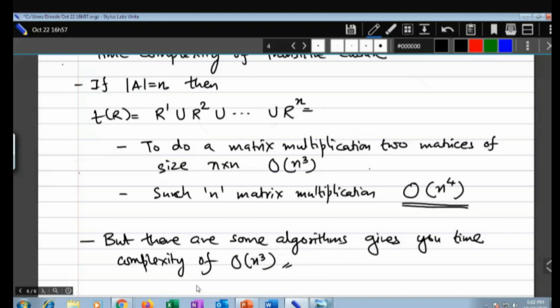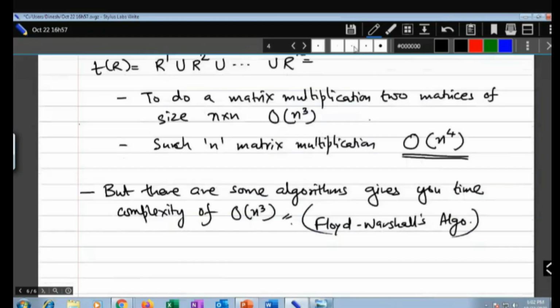An example of such an algorithm is the Floyd-Warshall algorithm. There are many, but we'll go with Floyd-Warshall. The time complexity of the Floyd-Warshall technique to find the transitive closure of relation R will be in big O of n cube time.